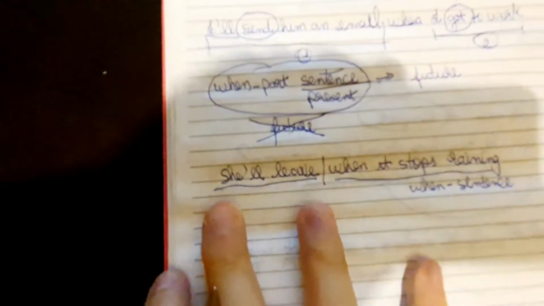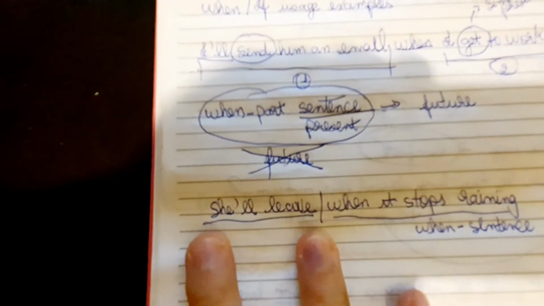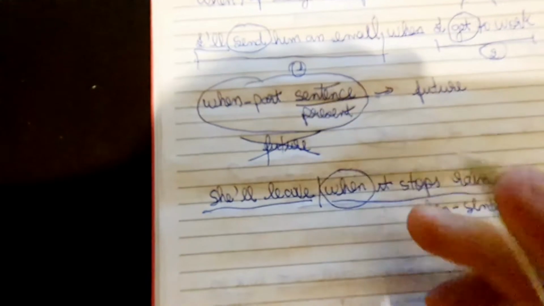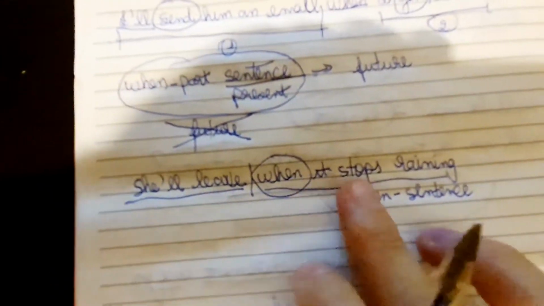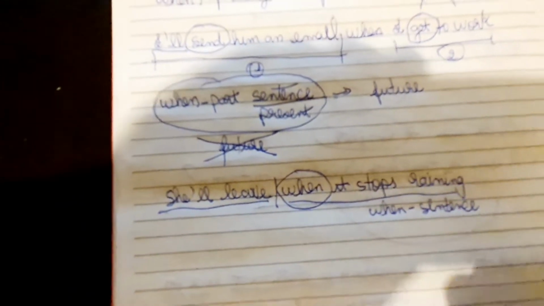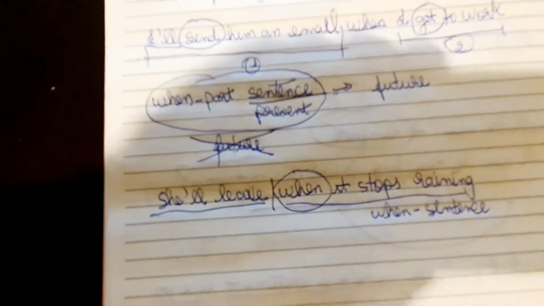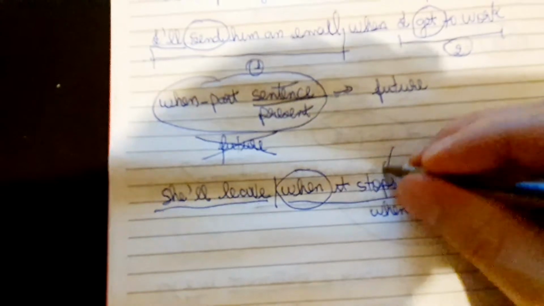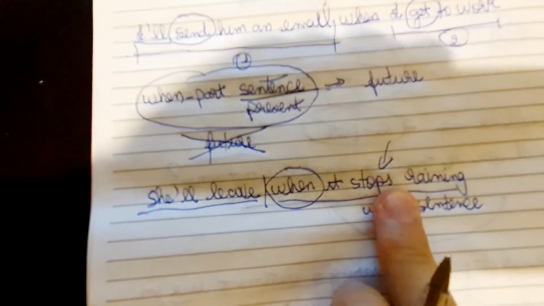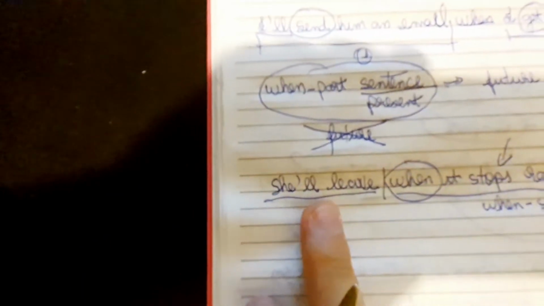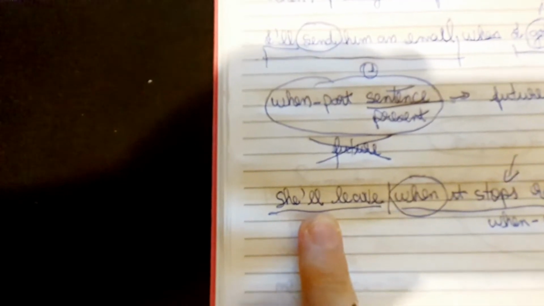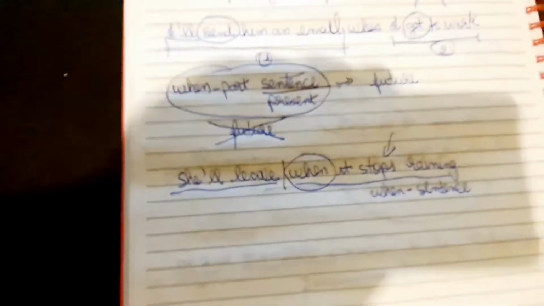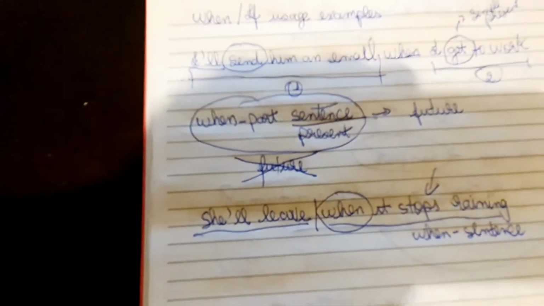And the sentence that doesn't have when, right? When it stops raining. So if you have a when sentence, simple present, the other sentence, future. Okay, so you can see there is a pattern here, right? There is a pattern.